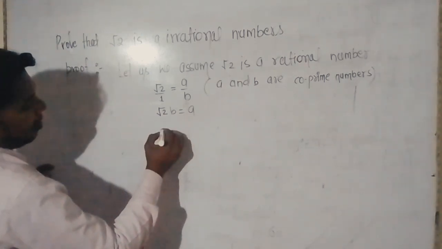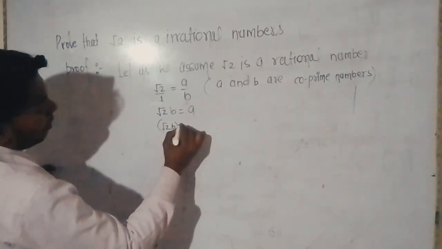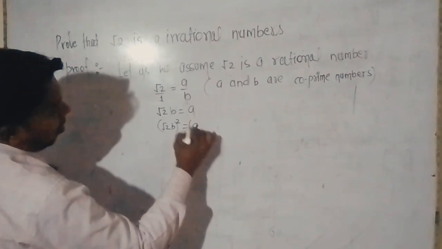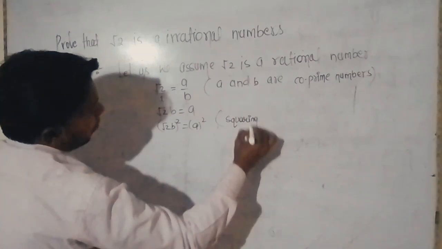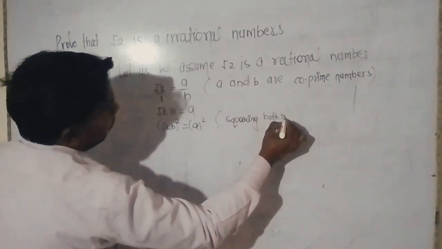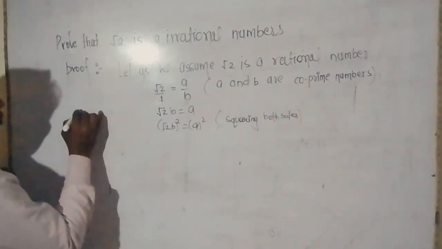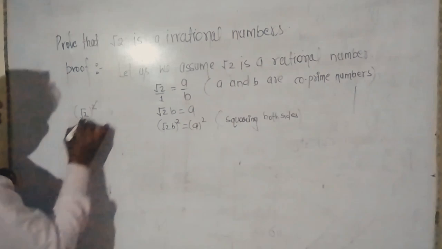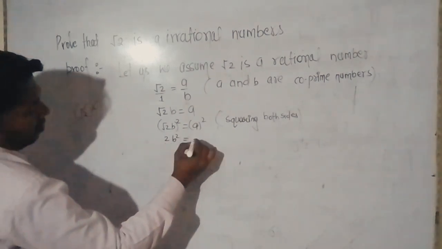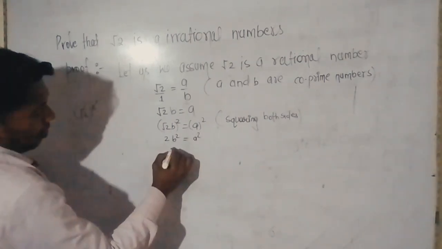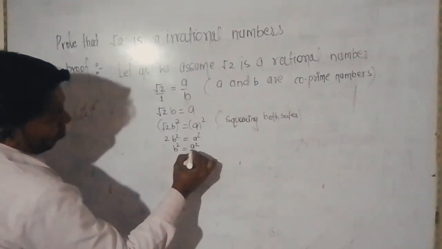Squaring both sides, the square cancels the root. Here 2b square is equal to a square. Right? So b square is equal to a square by 2.